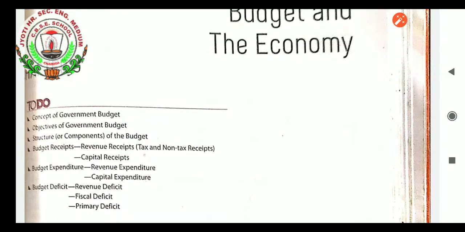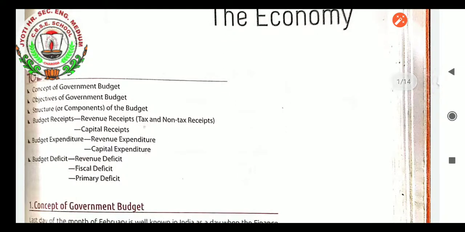First of all, in this chapter, we will learn the concept of government budget, objectives of government budget, and the structure of components of the budget. Then we will learn budget receipts, then budget expenditure, and last, budget deficit. Under budget receipts we will learn revenue receipt and capital receipt, and under budget expenditure, revenue expenditure and capital expenditure. Under budget deficit, we will learn revenue deficit, fiscal deficit, and primary deficit.